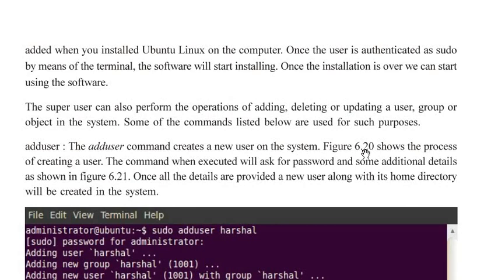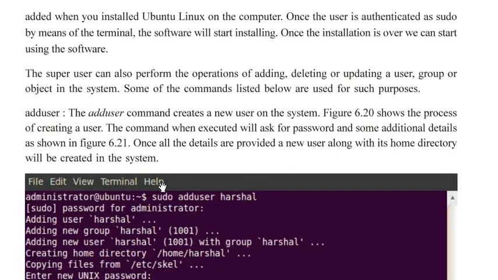Figure 6.20 shows the process of creating a user. The command, when executed, will ask for a password and some additional details as shown in figure 6.21. Once all the details are provided, a new user along with its home directory will be created in the system.